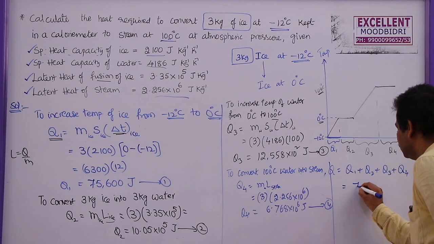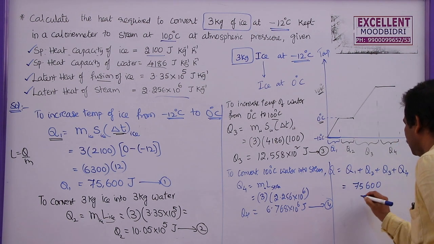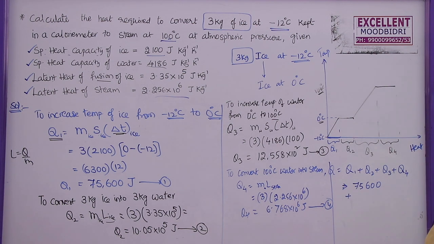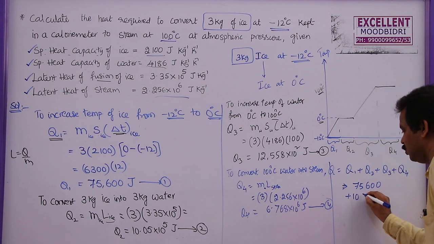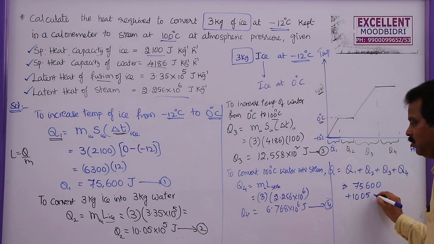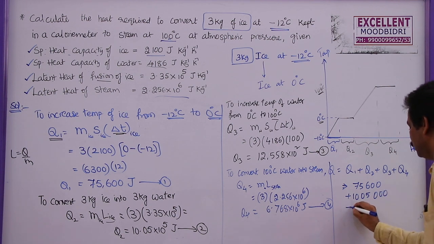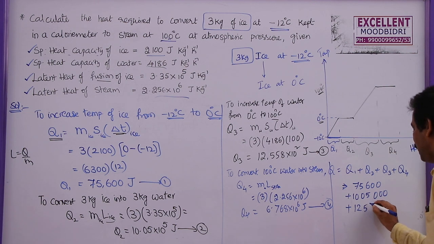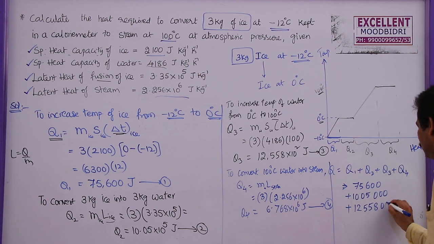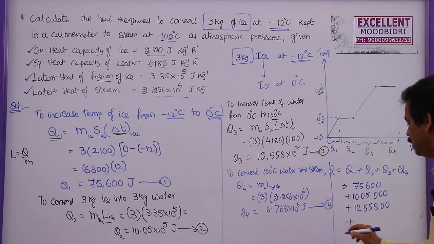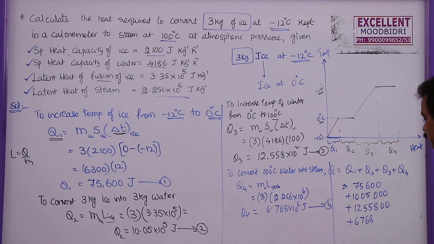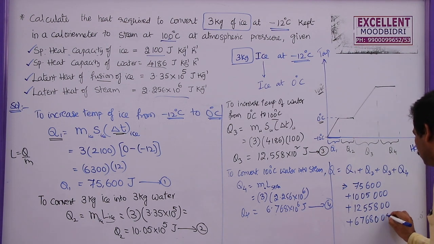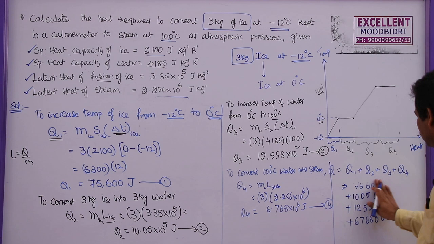So this will be 75,600 plus the second one, 1,005,000 plus the third one 1,255,800 plus here 6,768,000.